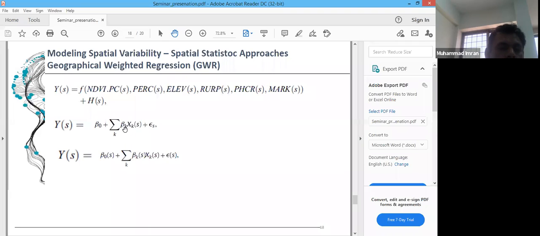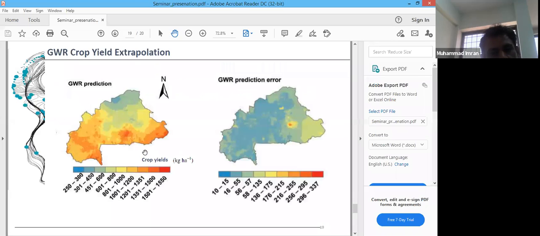So beta k, which was a single value in the global models, becomes location specific in the geographically weighted regression models. We can also obtain accurate maps at the national scale using geographically weighted regression, and we can also have the prediction error associated with these maps.